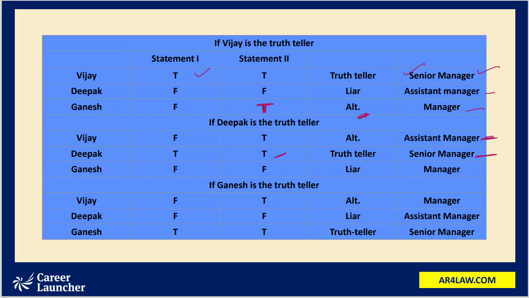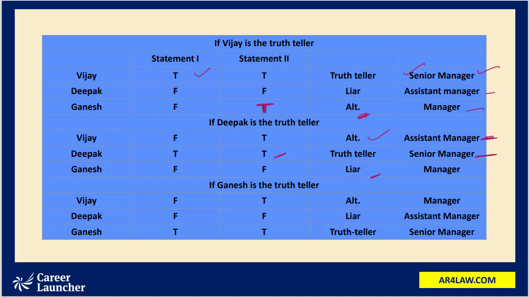Now evaluating statements made by Vijay. Vijay says, I am the senior manager. This will turn out to be false because we have assigned senior manager to Deepak. Deepak is not the manager would turn out to be true because Deepak happens to be the senior manager. He's not the manager. So Vijay comes out to be an alternator here. And when we evaluate the statements made by Ganesh, both turn out to be false. So he is a liar here. So in this case, Vijay comes out to be assistant manager, Deepak comes out to be senior manager, and Ganesh comes out to be manager.